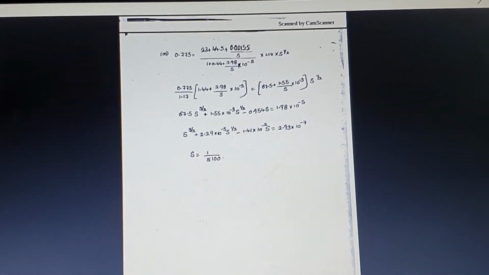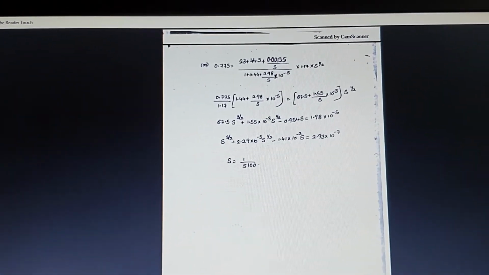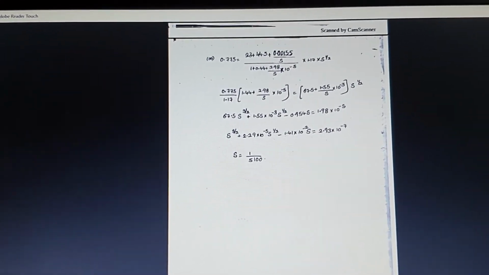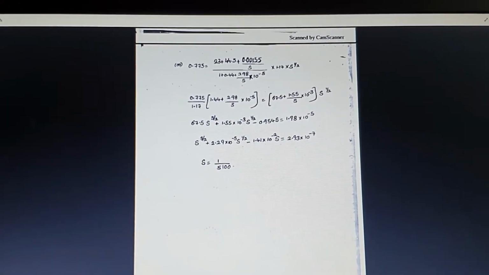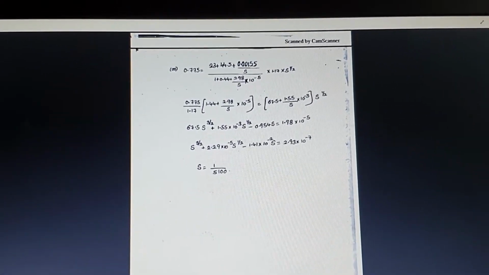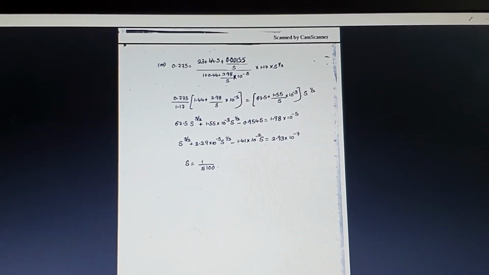All the steps in Kennedy's theory case 1 and case 2 are the same. Only the step that varies is step 2, in which in Kennedy's theory case 1 we are going to assume the depth, and in this we are going to find the area in terms of x square into d, which is x square into d plus 0.5. Remaining all the formulas are similar.